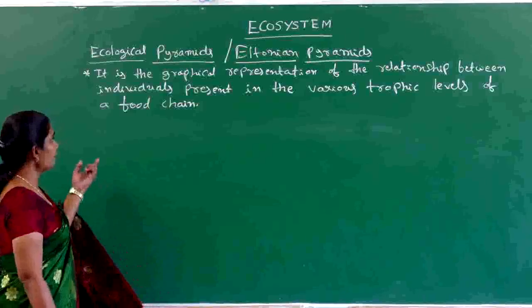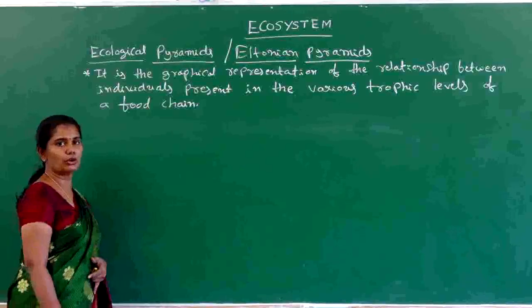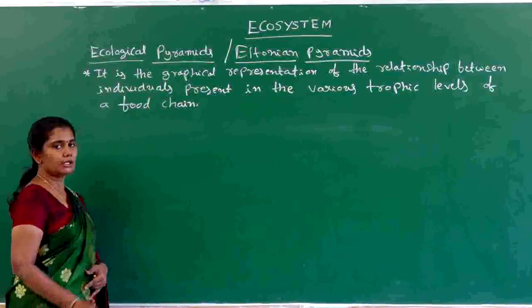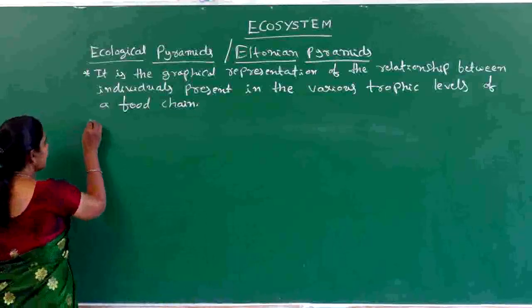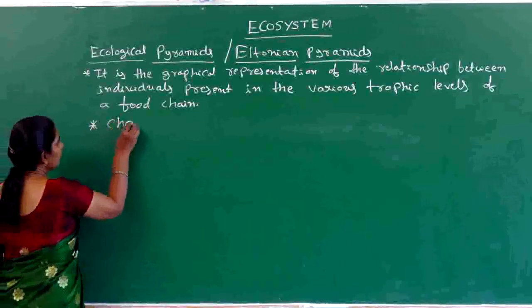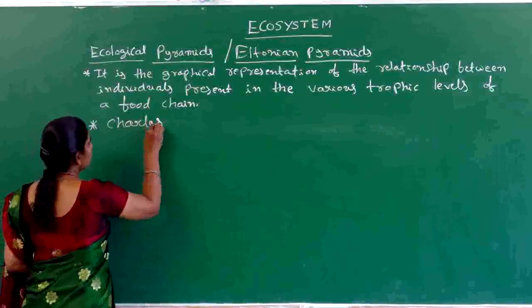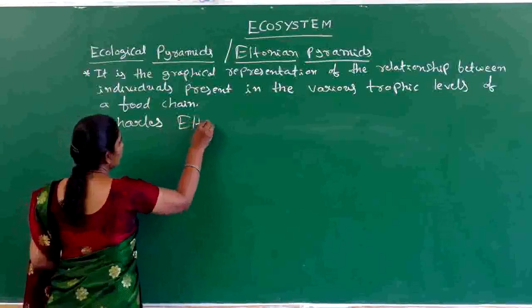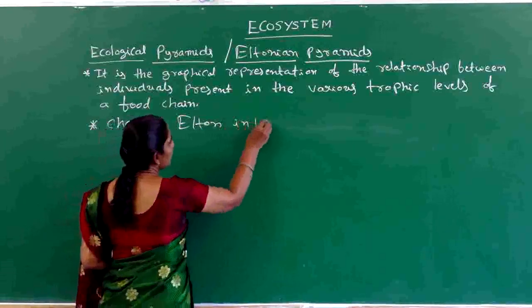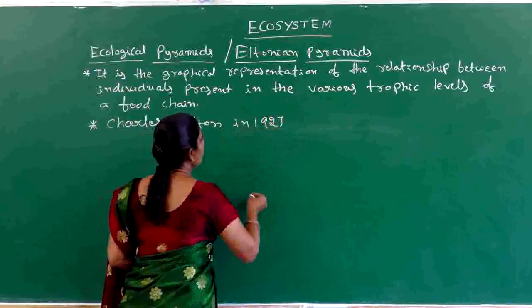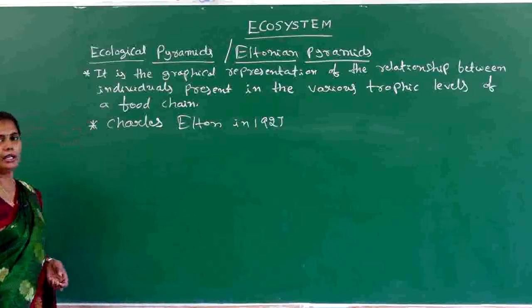The scientist Charles Elton developed the ecological pyramids in 1927.